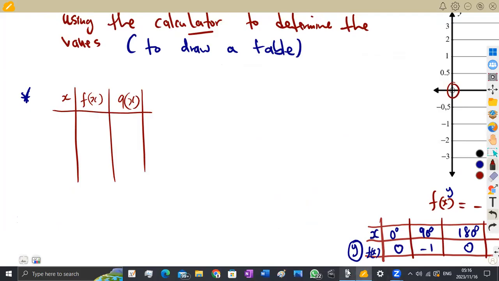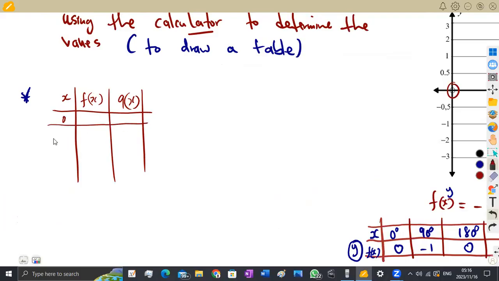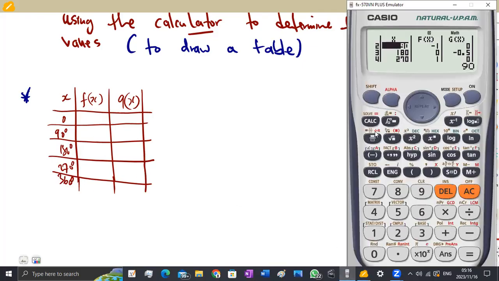As you can see, your calculator gives you x, f of x like this. So it's already giving you all the values for x. All right, straightforward as it is: 0, 90, 180, 270, up to 360. These are the x values. It also gives you the values corresponding to f of x. If you check for each value, go back on top here at 0.